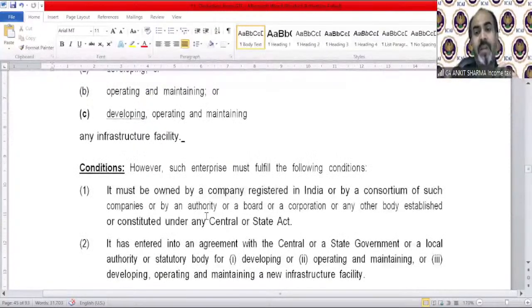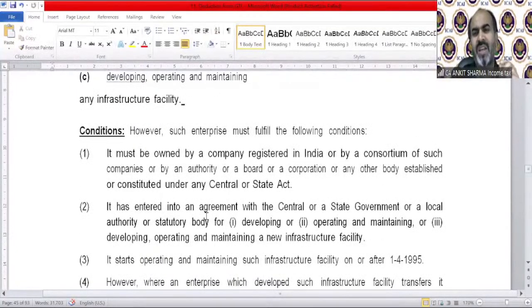However, such enterprises must fulfill the following conditions. There are certain conditions. You should read them yourself because they are general conditions. There's nothing related to our deduction, but they are just trying to clarify for you. They are just trying to explain what the provision or the specific conditions are.